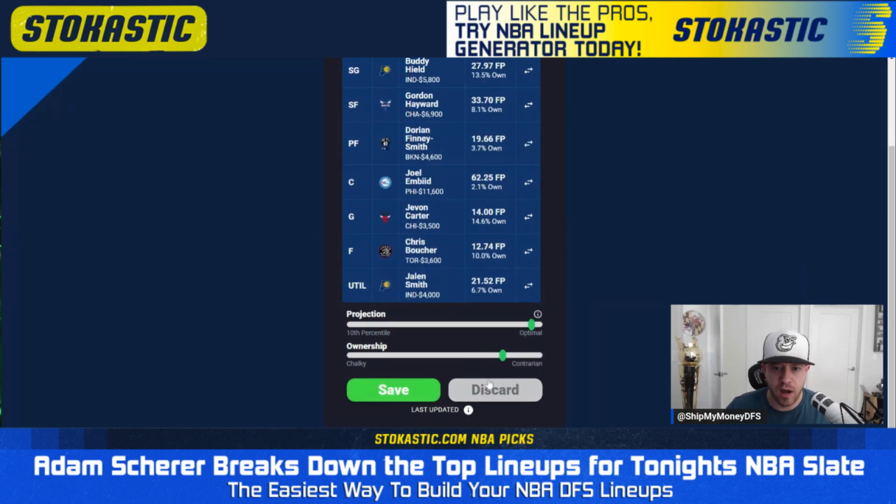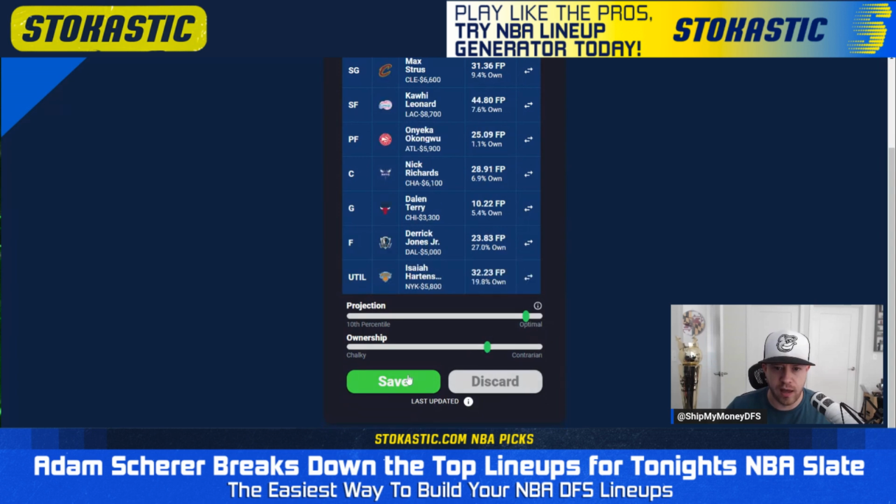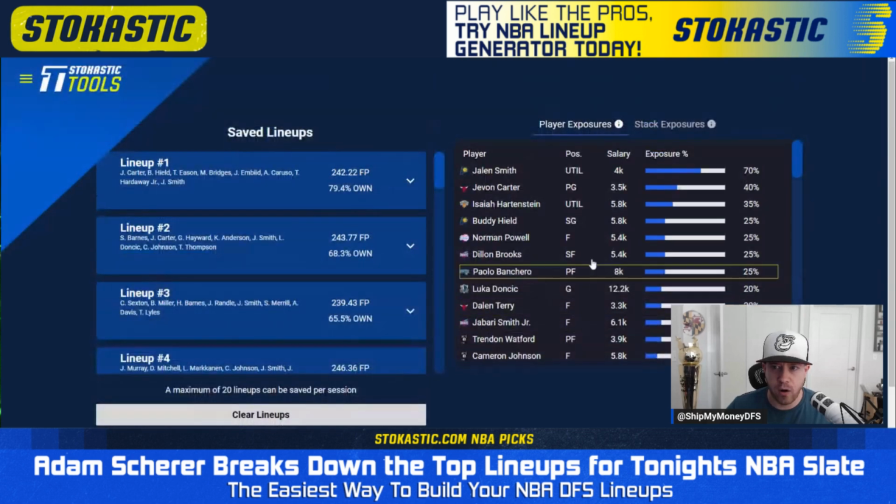If you get to a situation where you've selected lineups, but you realize that you're not comfortable with the amount of a specific player that you have, you can see here, he went from 90% to 70. Again, this won't pop up for you closer to lock, but I would want less than 70 also. But for the purposes of this video, I'm not going to take the time to do that. You do also want to pay attention, if you do that though, to the consequences to unrelated players. Javon Carter, for example, went from 20 or 25% up to 40. He's another very cheap guy that projects for like 15 fantasy points that I don't want a lot of either.